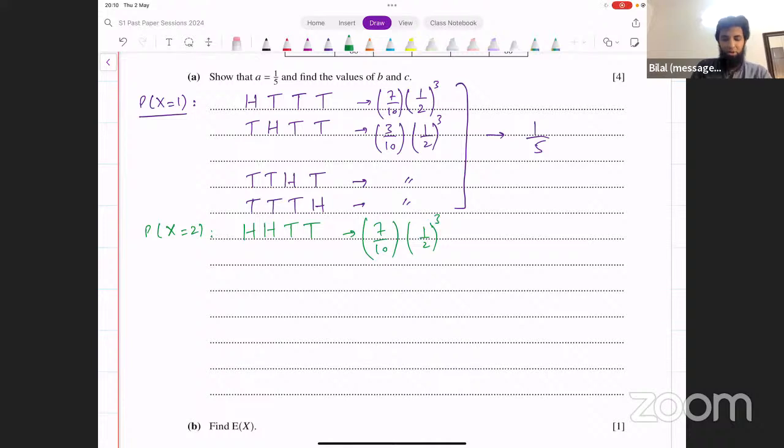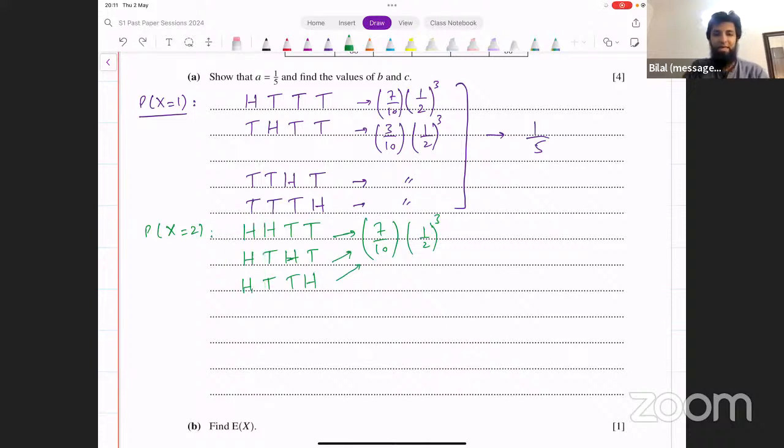And then what are the other possibilities? With the first being head, the remaining coins could be tail, head, tail, or they could be tail, tail, head. All of these are going to be the same, right? Because only the first one is biased.